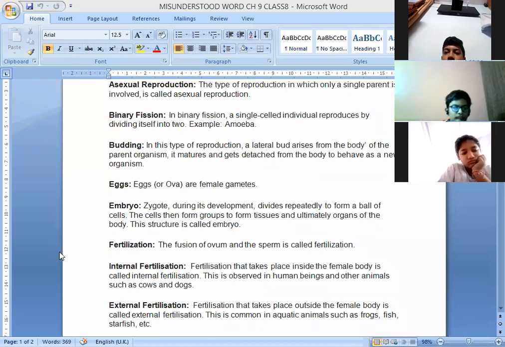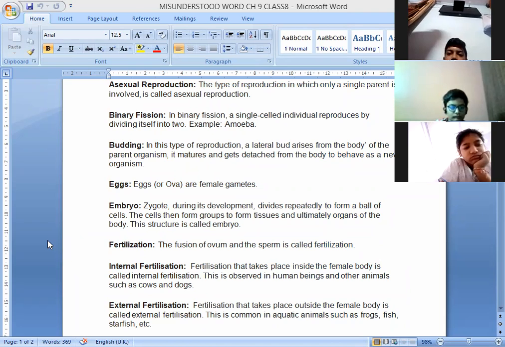Okay, you can repeat the definition. Okay, ma'am. This type of fertilization, in which the fusion of male and female gametes takes place outside the body of the female, is called external fertilization. Okay. So this is external fertilization.